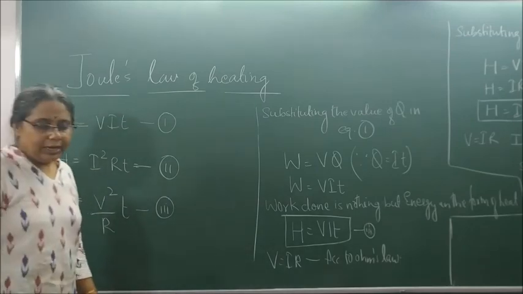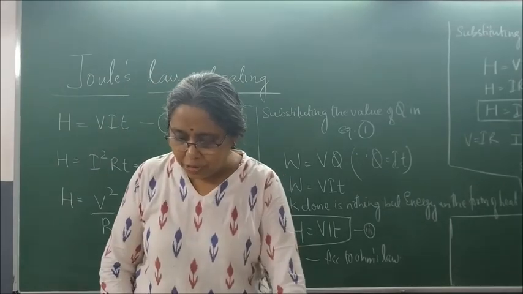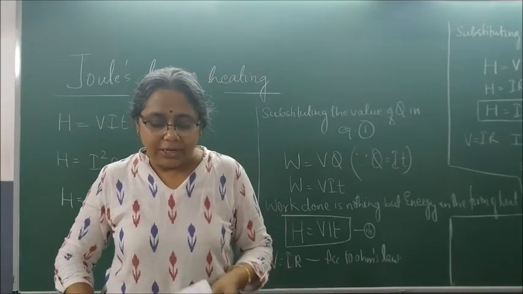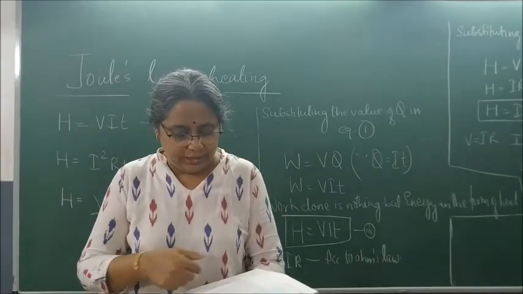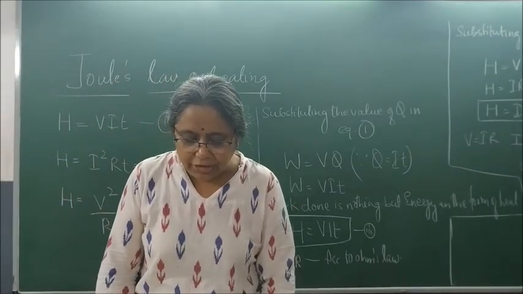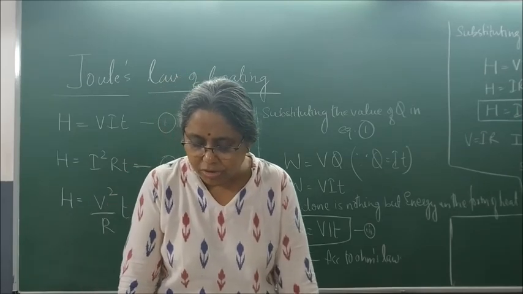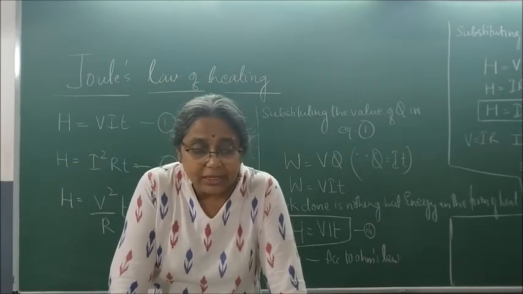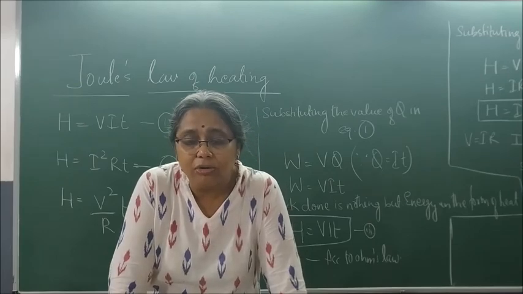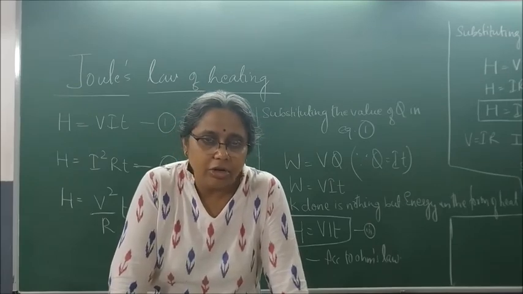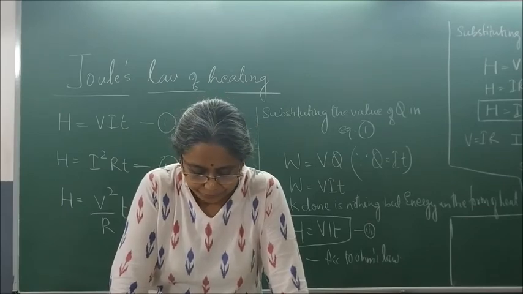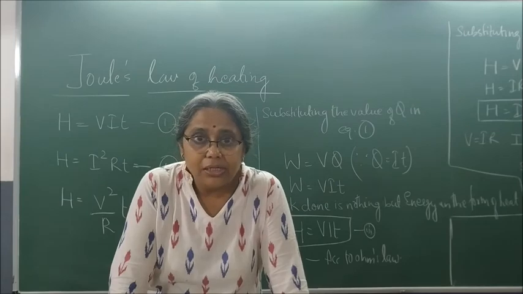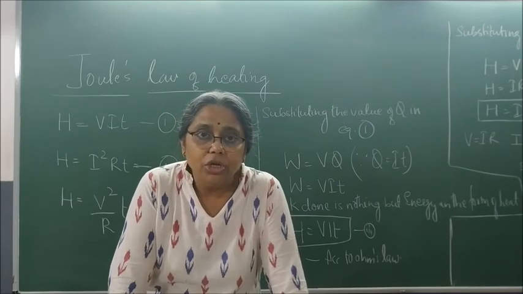Now, let us read the last part, because we have already done the derivation. H is equal to I square RT is known as Joule's law of heating. Please write, state Joule's law of heating.